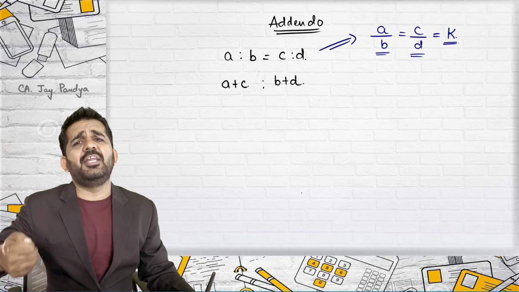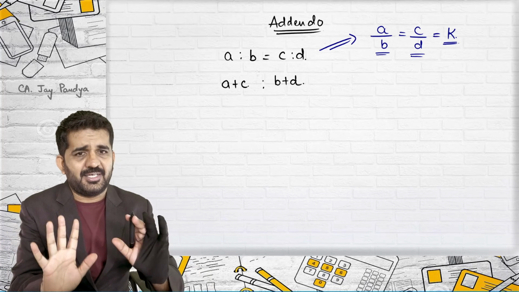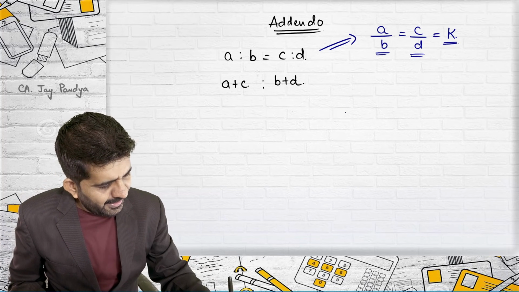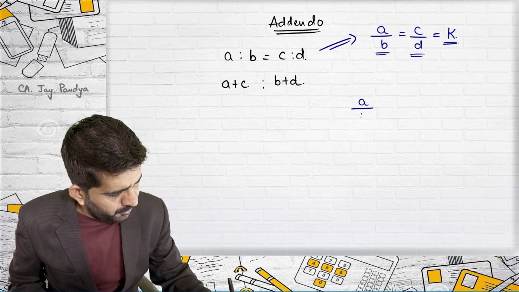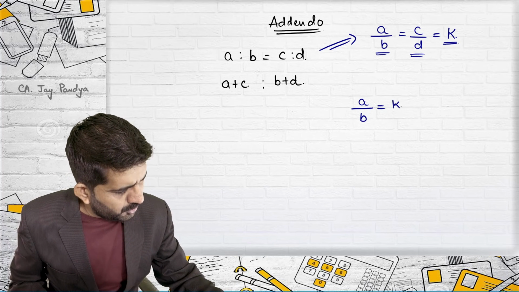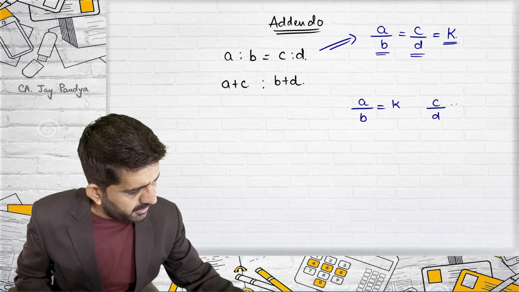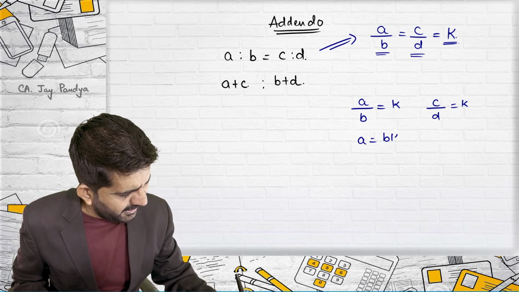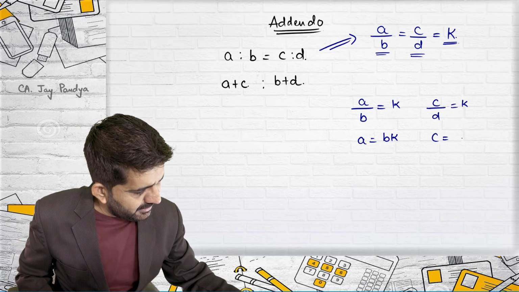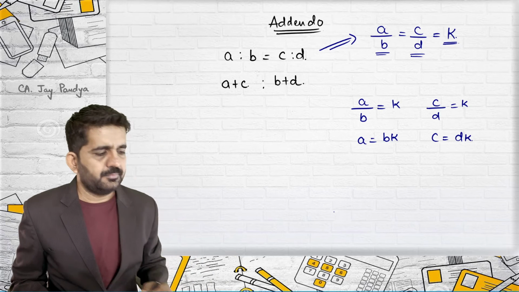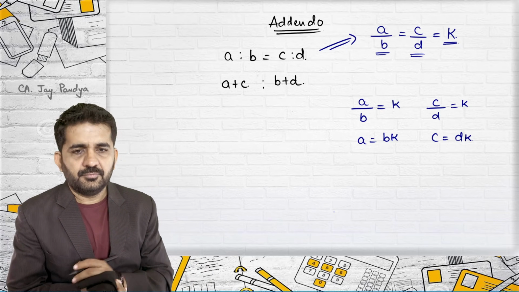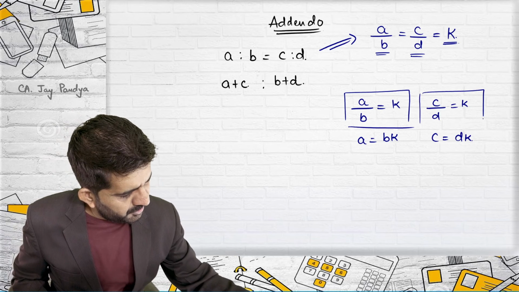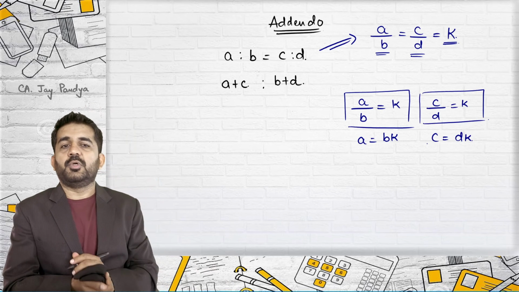K. K can be any number, integer, non-integer, anything, but it is K. Now, as A upon B is also equal to K and C upon D is also equal to K, can I write down A is equal to BK and C is equal to DK? Right? This equation is equal to K. This equation is equal to K.